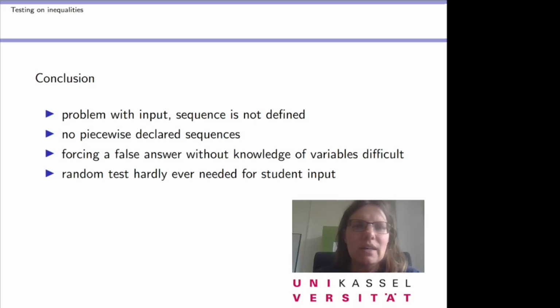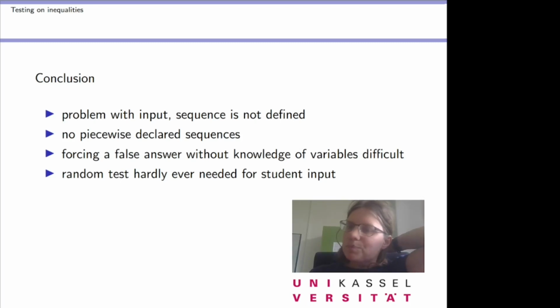And we tried to force some sort of false answer when we worked with testing, and we didn't find a way that worked, because if we tried to build something with polynomials, then Maxima is able to tell us whether this sequence is increasing or decreasing.